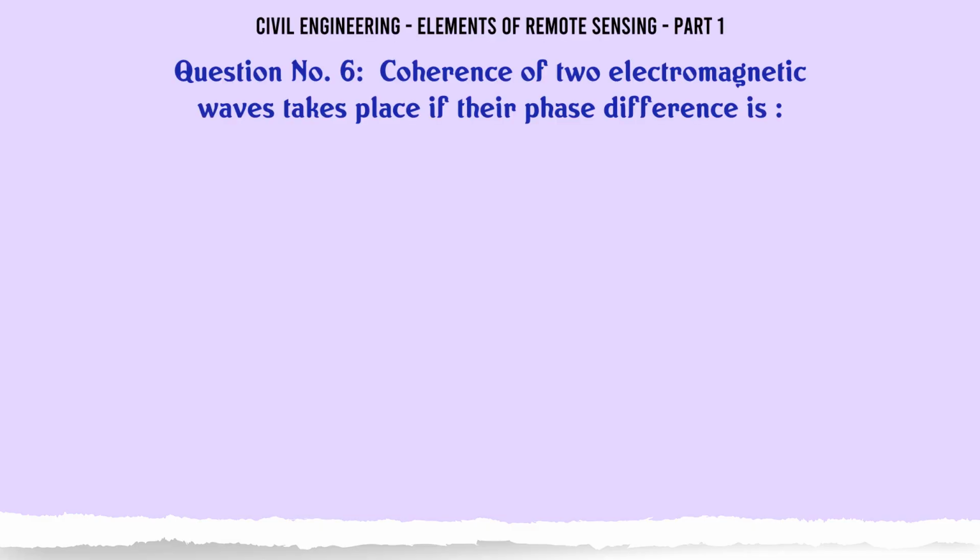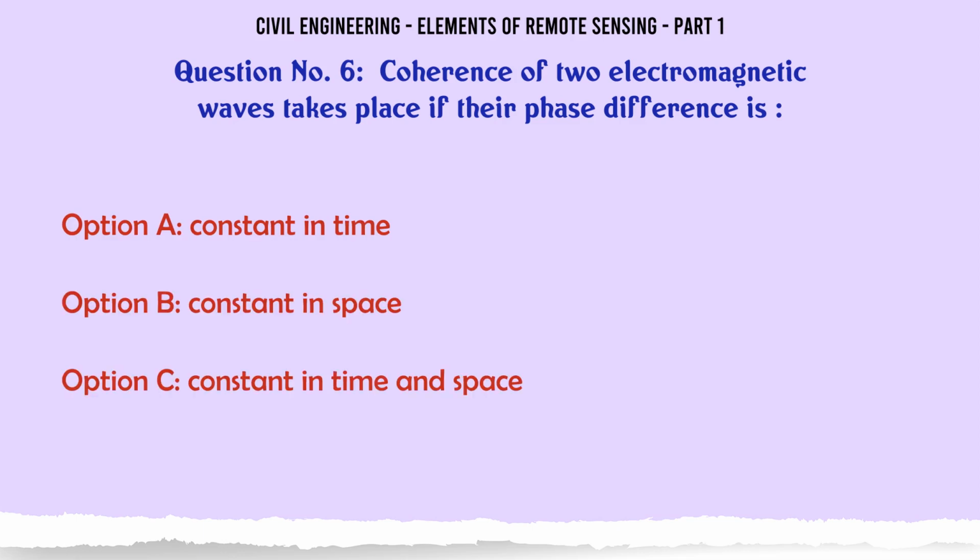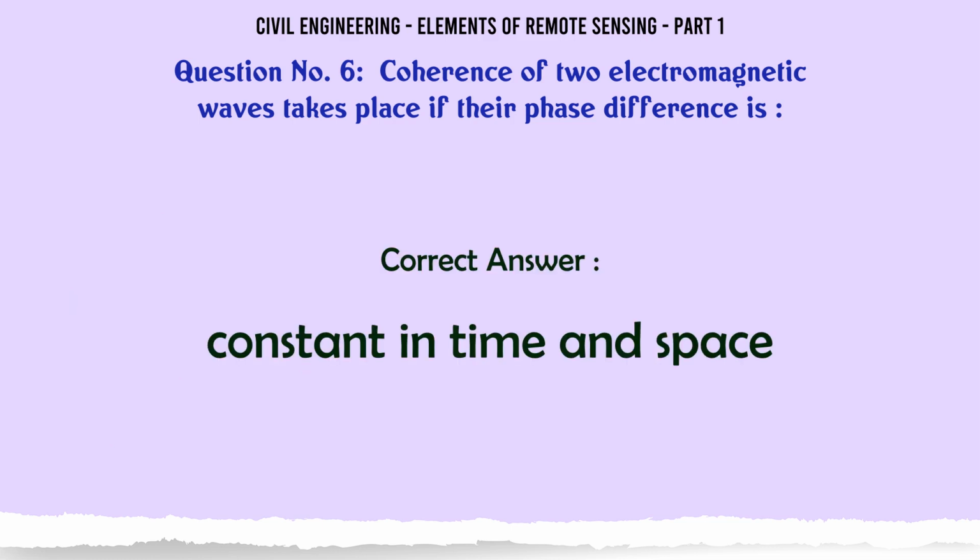Coherence of two electromagnetic waves takes place if their phase difference is A. Constant in time, B. Constant in space, C. Constant in time and space. D. None of these. The correct answer is constant in time and space.